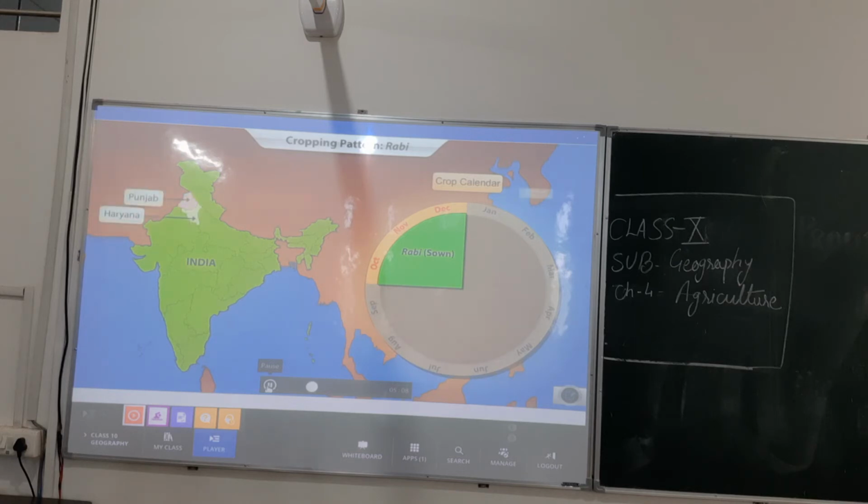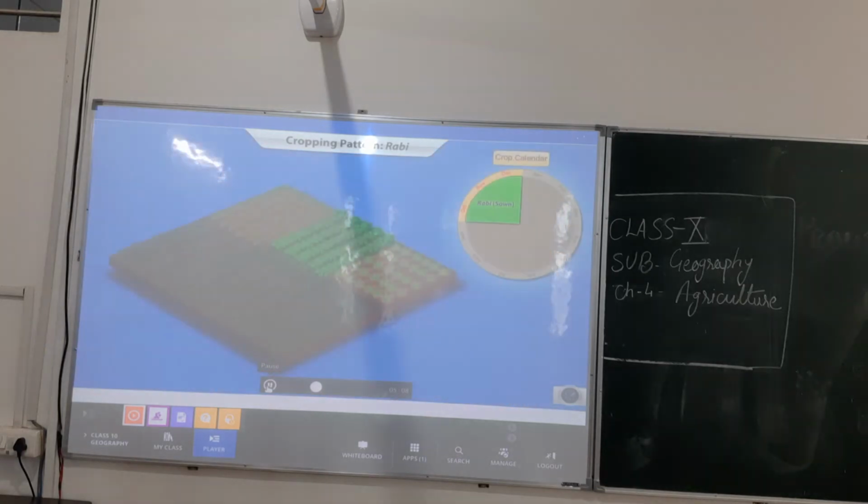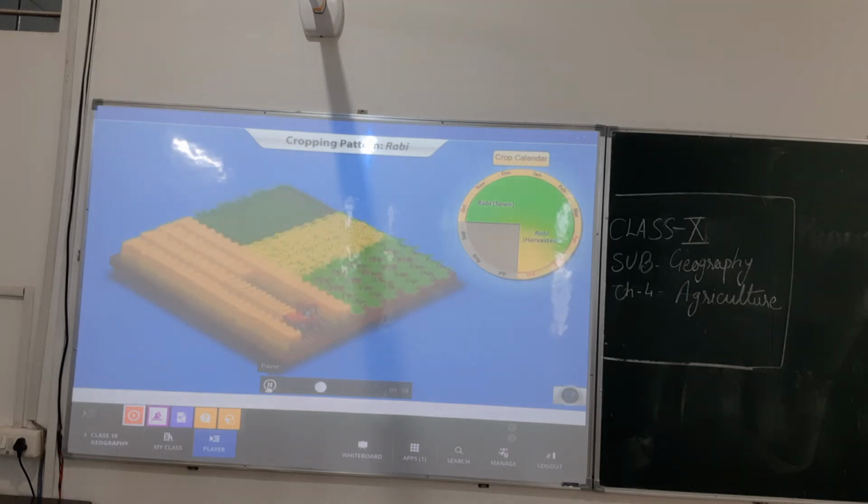Punjab, Haryana, Himachal Pradesh, Jammu and Kashmir, Uttarakhand and Uttar Pradesh are states where a significant area is used for wheat cropping along with other Rabi crops. The cool and moist climate is just right for growing temperate and subtropical crops such as wheat, peas, gram and mustard. These crops are harvested in spring and early summer from April to June.